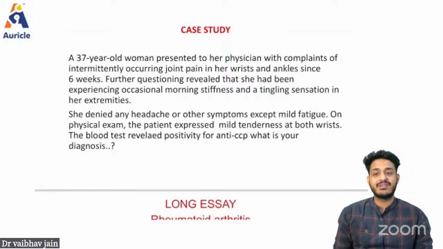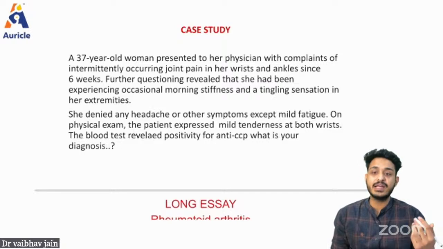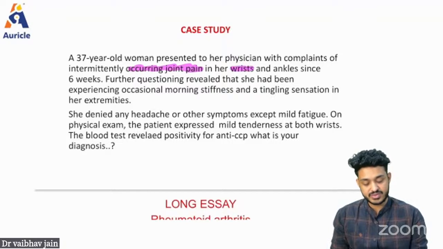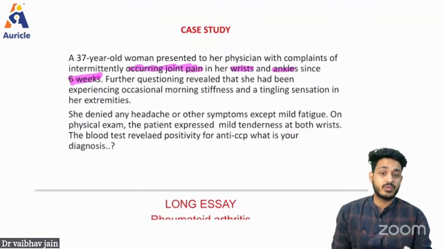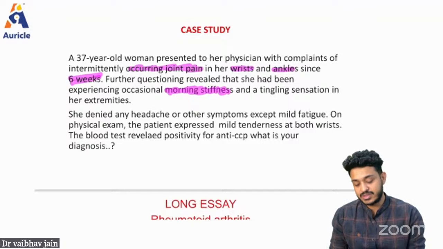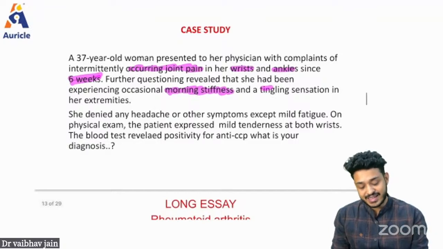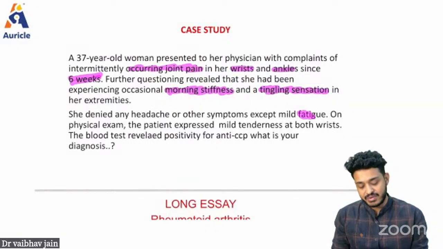The case that we are having: a 37-year-old woman presented to the physician with complaints of intermittently occurring joint pain. This particular female is having what? Joint pain in her wrist joint and ankle joint since 6 weeks. 6 weeks means around 2 months, right? Further questioning revealed that she had been experiencing occasional morning stiffness. These are the key words you have to always look for. Morning stiffness and a tingling sensation in her extremities. She denied any headache or other symptoms except mild fatigue. Mild fatigue is also a symptom.